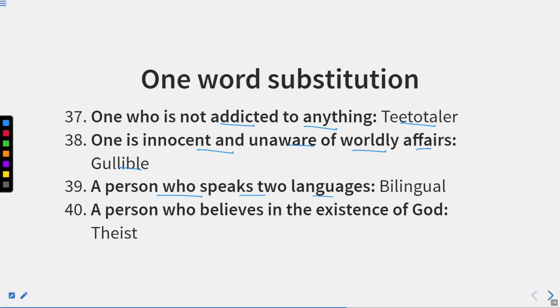A person who speaks two languages, this person is known as bilingual. And we call it monolingual if he speaks only one language. So that person is known as monolingual. I have already told you, because mono means one and bi means two and lingual means language. So bi is the root word for two and lingual is the root word for language. So here you can easily learn this word.